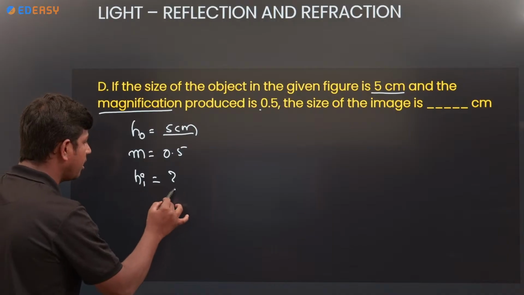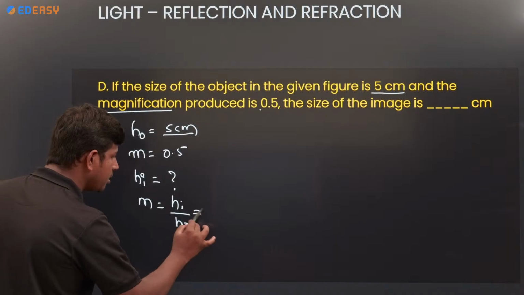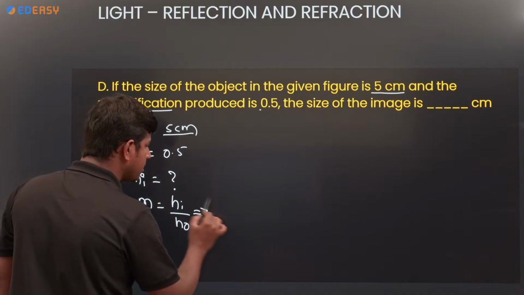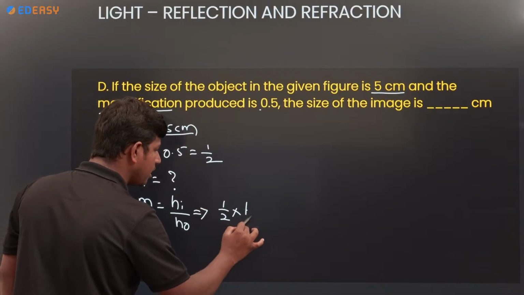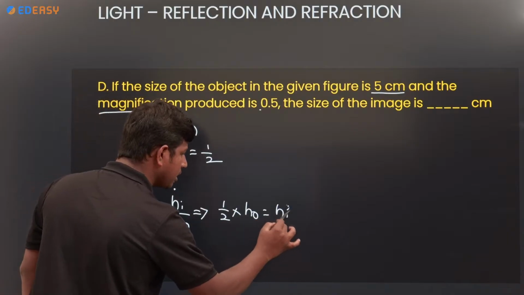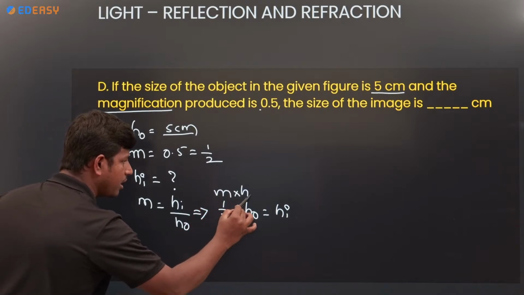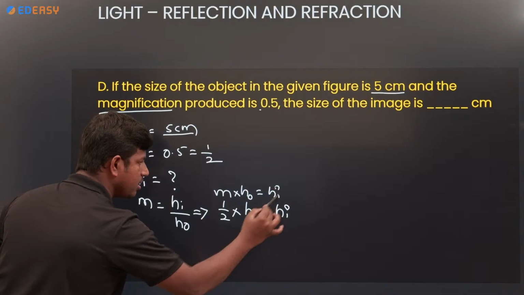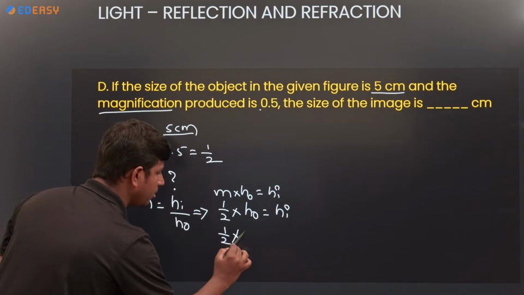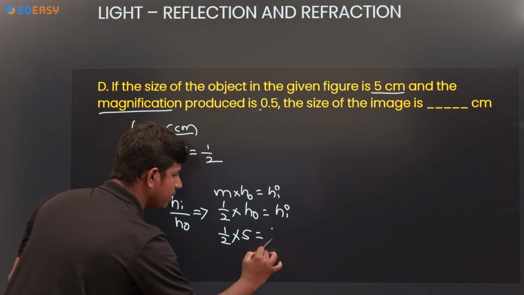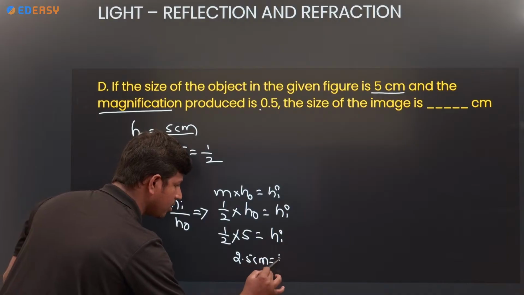What is the formula? m is equal to height of the image by height of the object. Substituting, magnification 0.5, I am writing 1 by 2, into h0, that is equal to hi. So 1 by 2 into height of the object 5, the height of the image will be 2.5 centimeter.